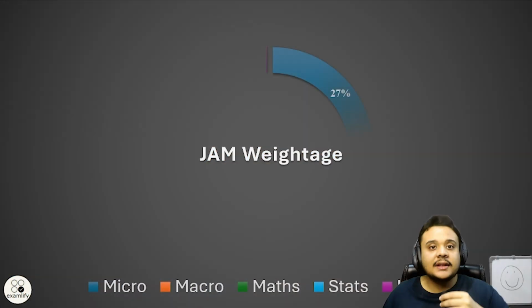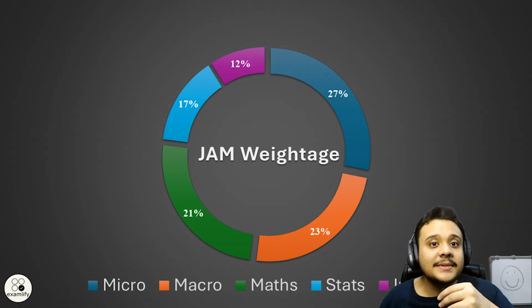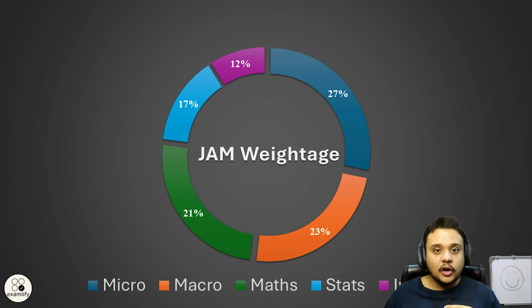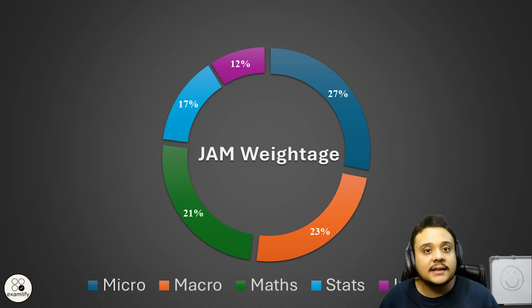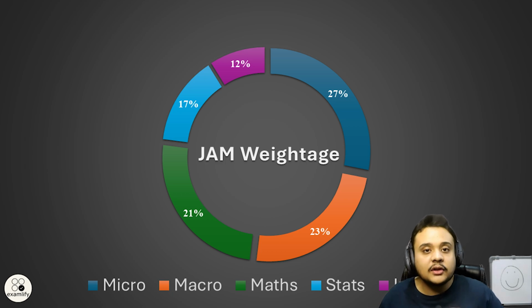And moving on, we have the complete subject wise weightage here for the JAM Economics exam. Now this video is not to be confused with the subject wise weightages. I have already made a video on that. I have also posted the complete list of the previous year questions subject wise, and you can watch that video. It is going to be very helpful for your preparation, because the questions are not just listed subject wise, they are also bifurcated into each subtopic that is under each subject. Okay, so if you feel like you are weak in one particular subtopic, you can visit that list and solve all the previous year questions that have been asked before from that particular subtopic. So that video is also very helpful for you.